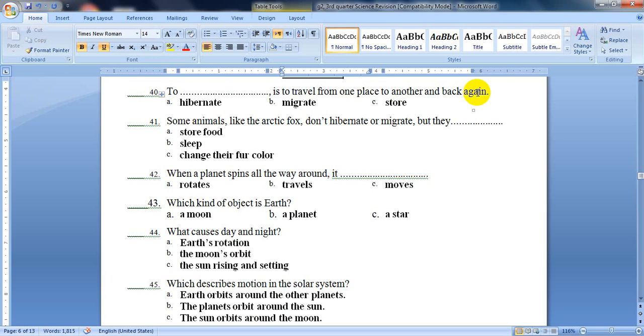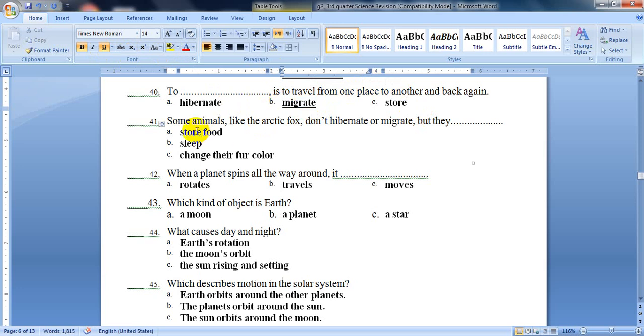And what did we call this? Hibernate, migrate, or store? When the animals travel from one place to another in winter and then back again, we call it to migrate.